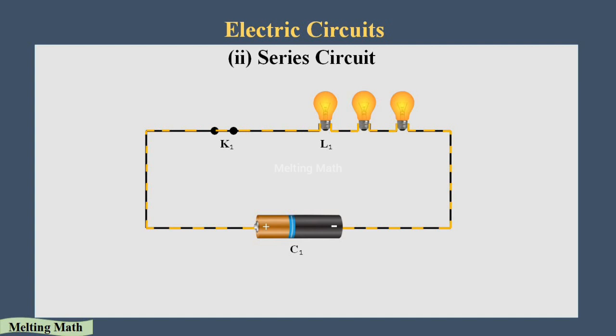So let's see, if one bulb gets damaged, the flow of electrons will stop right there and will not move to the other bulbs. So it will affect the whole circuit. This is the main disadvantage here.